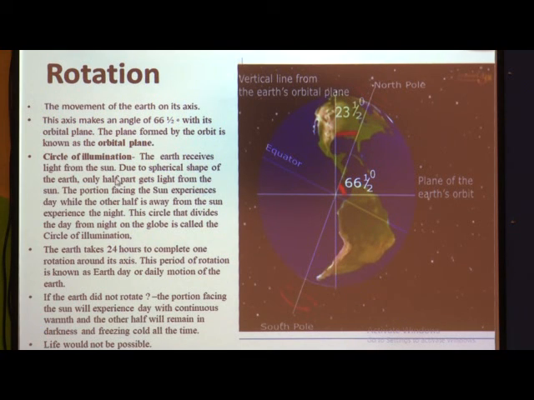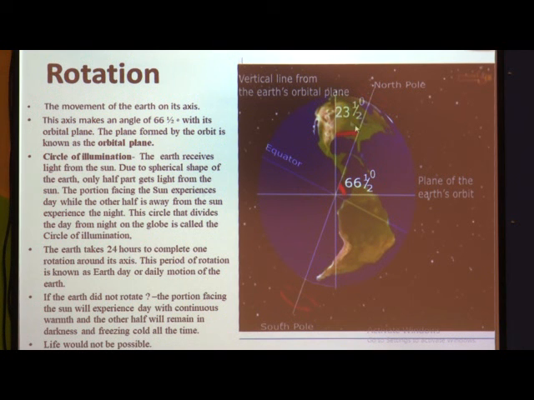The earth receives light from the sun, then due to the spherical shape of the earth, only half gets the light from the sun. The portion facing the sun experiences day, while the other half experiences night. So this circle that divides the day from the night on the globe is called the circle of illumination.